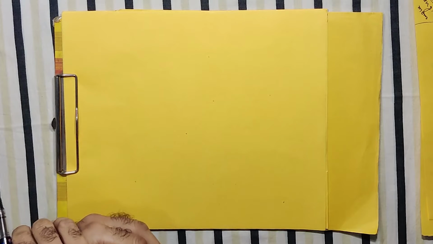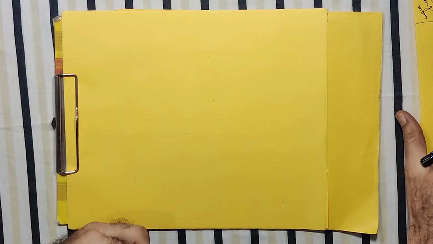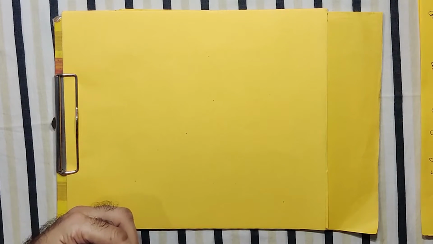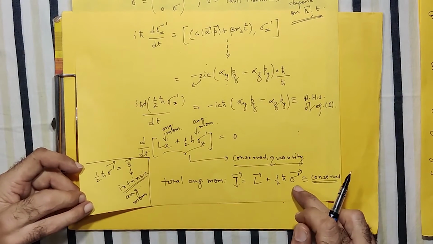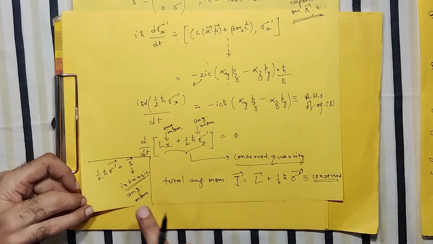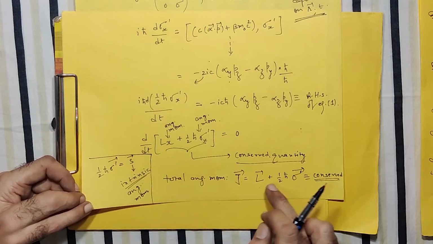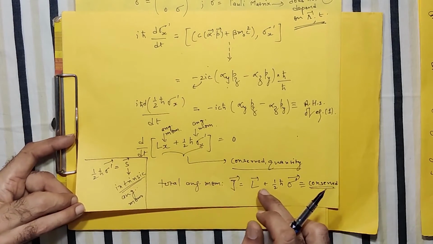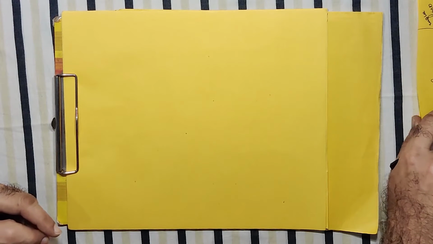Thank you. So friends, I think we are slowly and gradually gripping the Dirac equation. And last time I think we proved that the total angular quantum number, L plus half h-cut sigma dash, where this half h-cut sigma dash is known as S, the intrinsic angular momentum spin, will be conserved with the Dirac free particle Hamiltonian. But it's not the